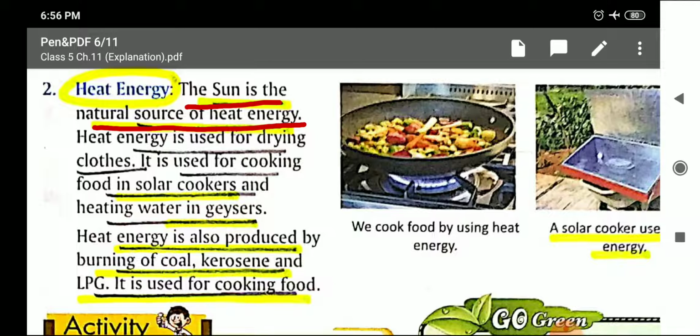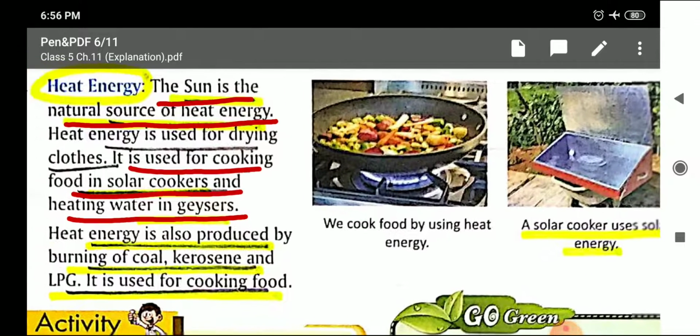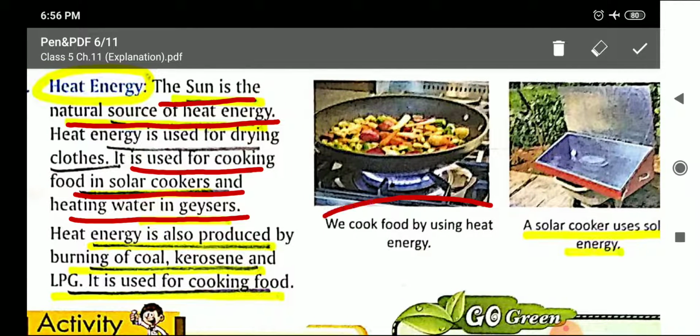So it is used for cooking food in solar cooker and heating water in geysers. You can see here cooking of food by using the heat energy and a solar cooker.